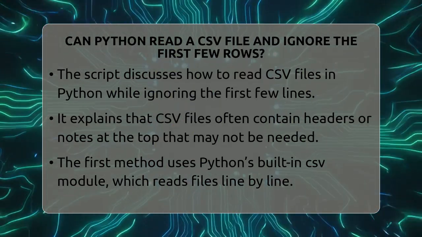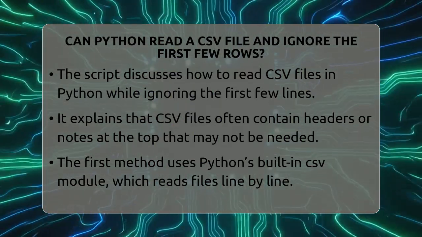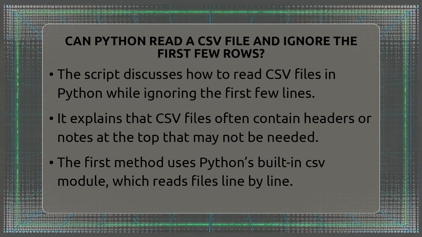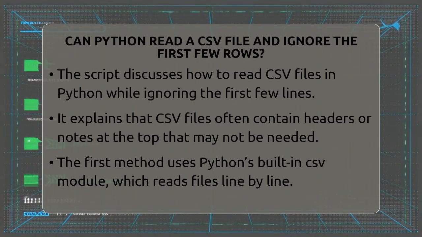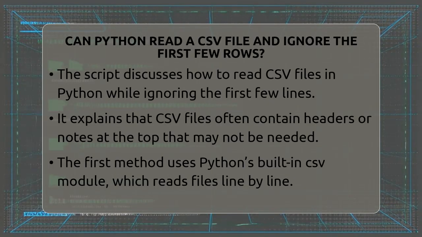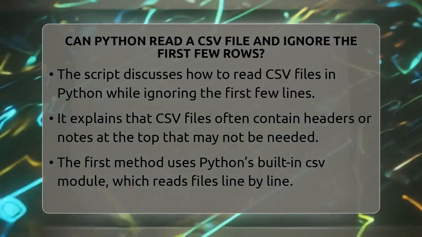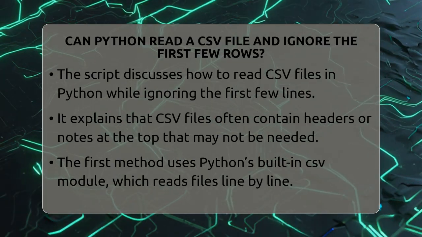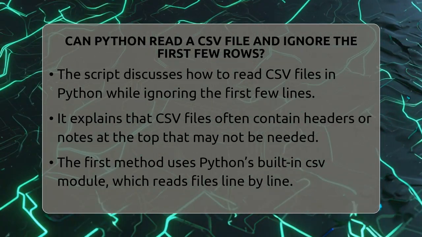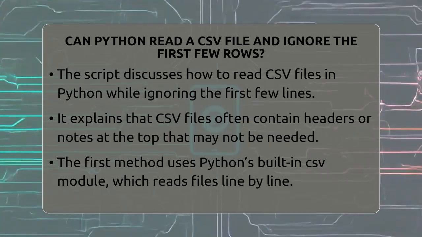Can Python read a CSV file and ignore the first few rows? Imagine you have a big CSV file filled with data, but the first few lines are just notes or headers you don't need. How can you tell Python to skip those lines and jump straight into the data you want? That's what we're going to explore today.